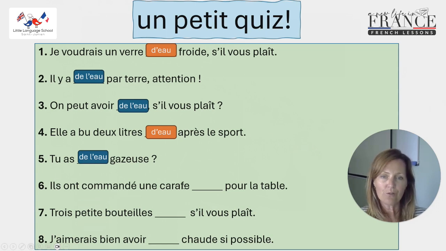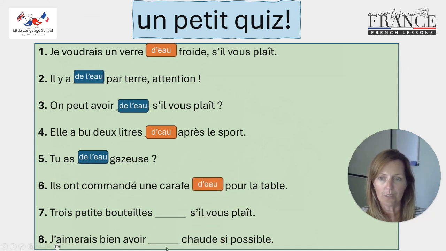Ils ont commandé une carafe d'eau pour la table. They ordered a jug of water for the table. So have we got a quantity? Yes, we do. Une carafe. So it's got to be d'eau.